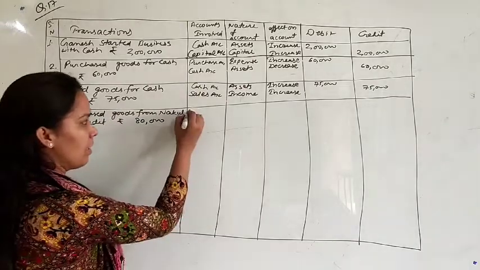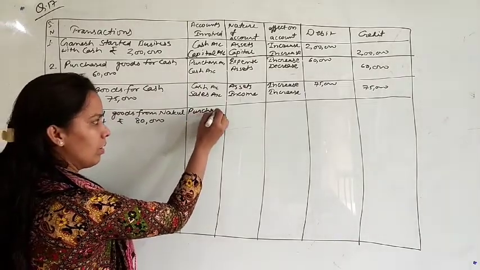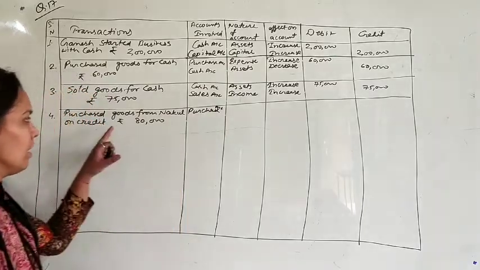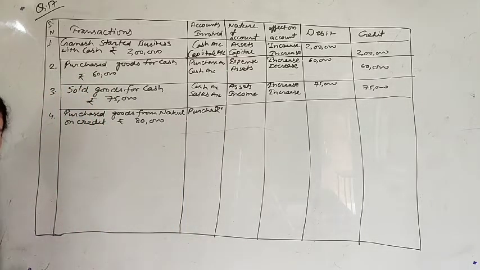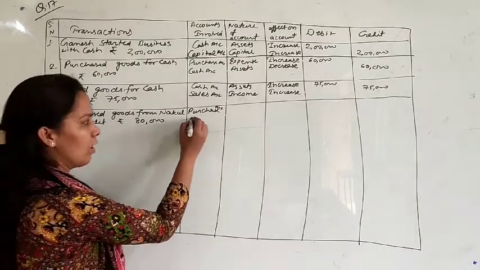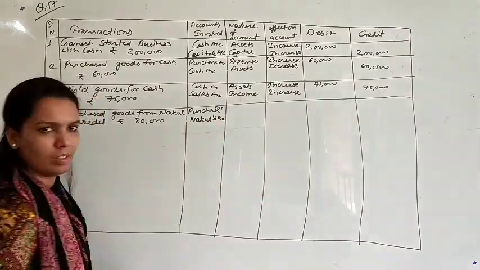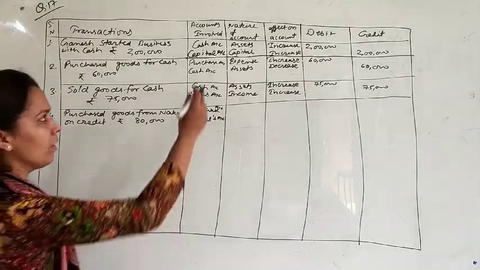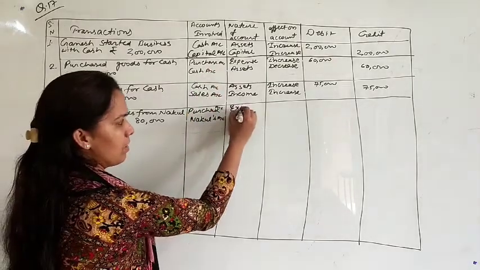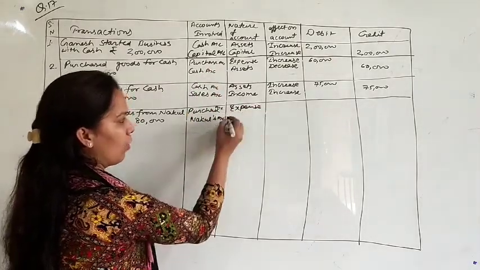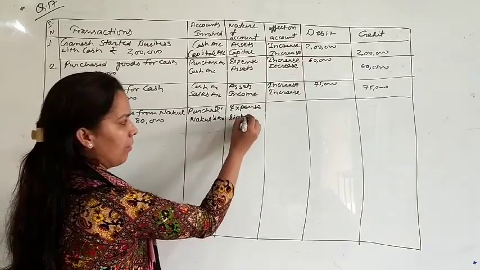Goods purchasing, it means purchase account. This is the first point. And here you are purchasing on credit, not on cash. It means Nakul's account. This is your creditor. Nature of account, purchase is expense. And Nakul is creditor, it means liability.